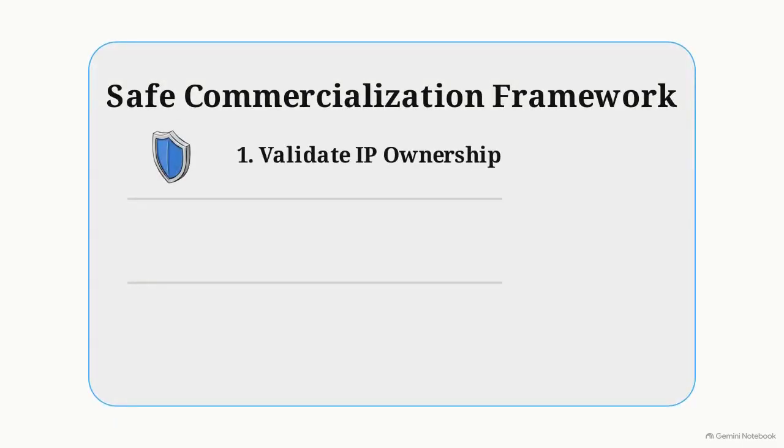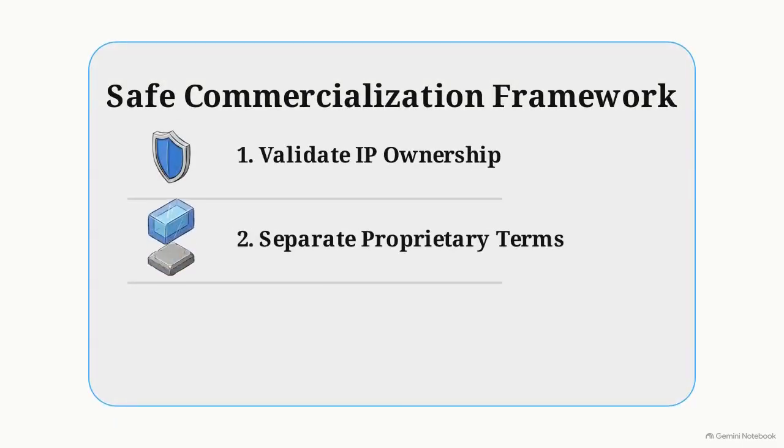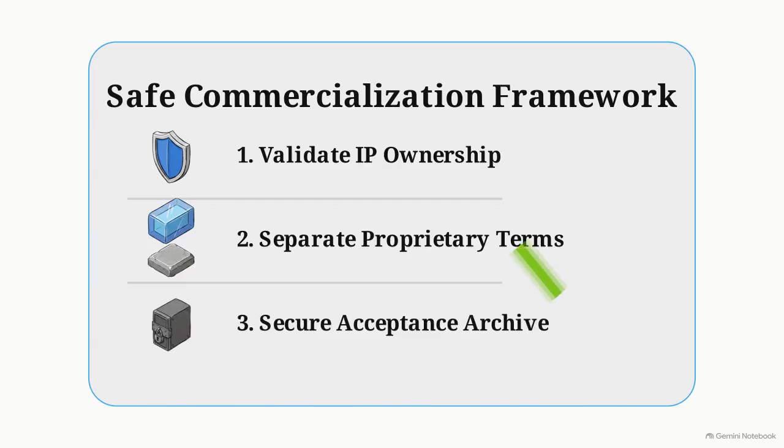To safely commercialize your software, you must validate your IP ownership, separate proprietary terms from the open source layers, and maintain a secure acceptance archive.